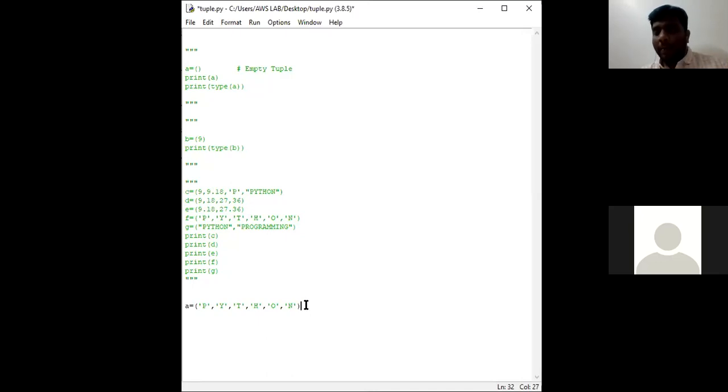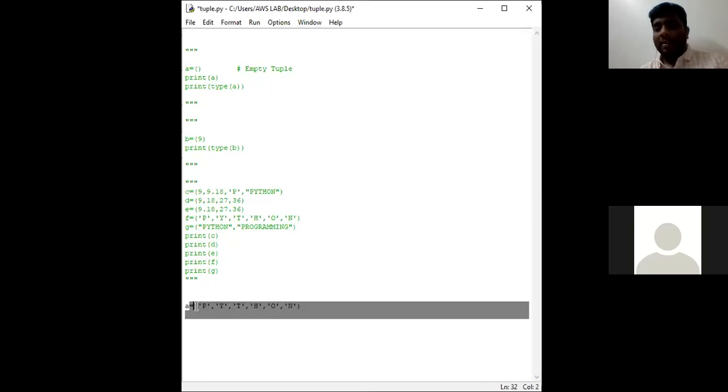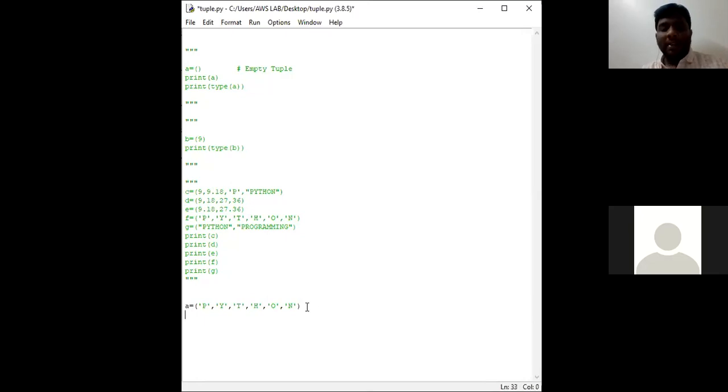So how can we tell whether a particular variable is a tuple variable or not? We need to follow the definition. A group of elements, all separated by commas, and the entire elements placed in parentheses. So we can conclude that A is a tuple. That is the first thing. So how can we access an element in a tuple? As said in the previous class, any element in a tuple can be accessed by using the index operator. Index operator means square bracket open and square bracket close. That is the first point.